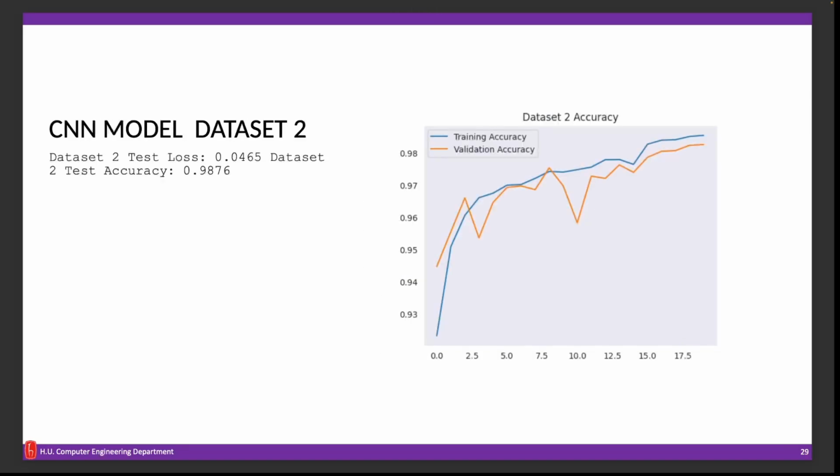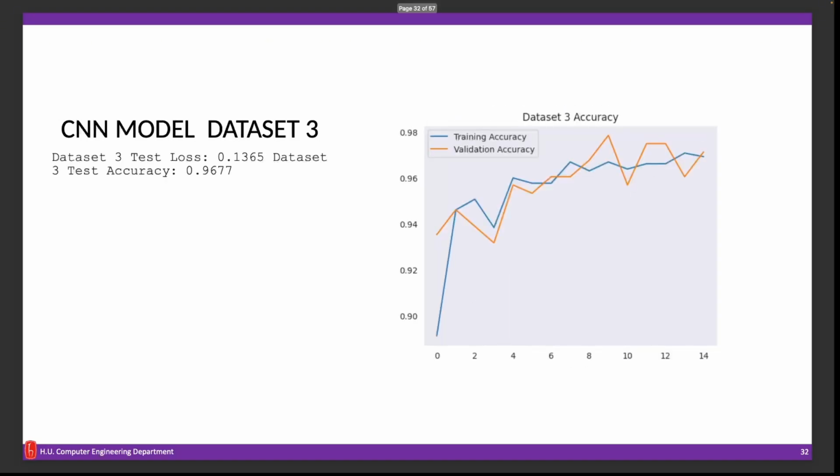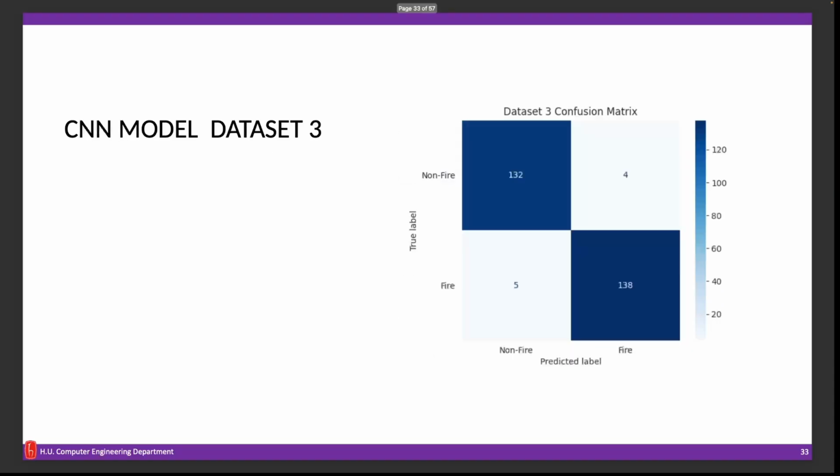In dataset 2, our CNN model achieved 98.7% accuracy and a test loss of 0.04, which demonstrates a strong learning capacity on large and diverse datasets. In dataset 3, our model performed well with 96.7% accuracy and a test loss of 0.1365. We can comment that the balanced class distribution improved its ability to predict fire and non-fire classes consistently.